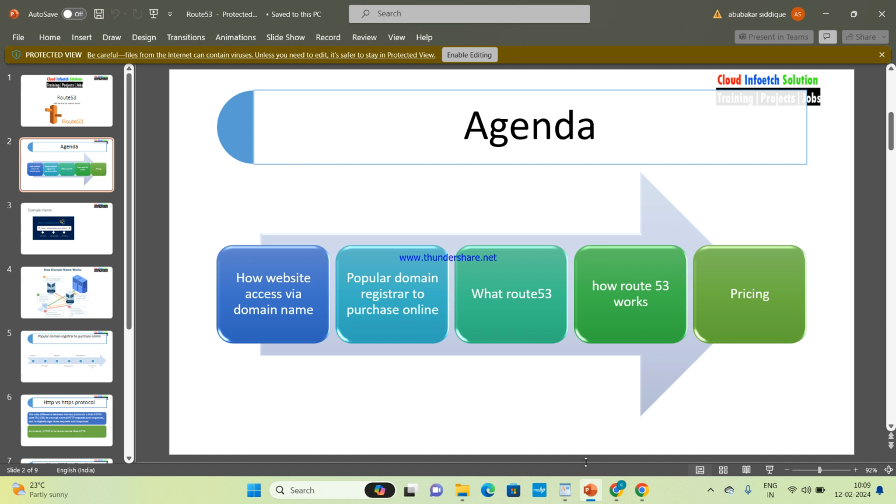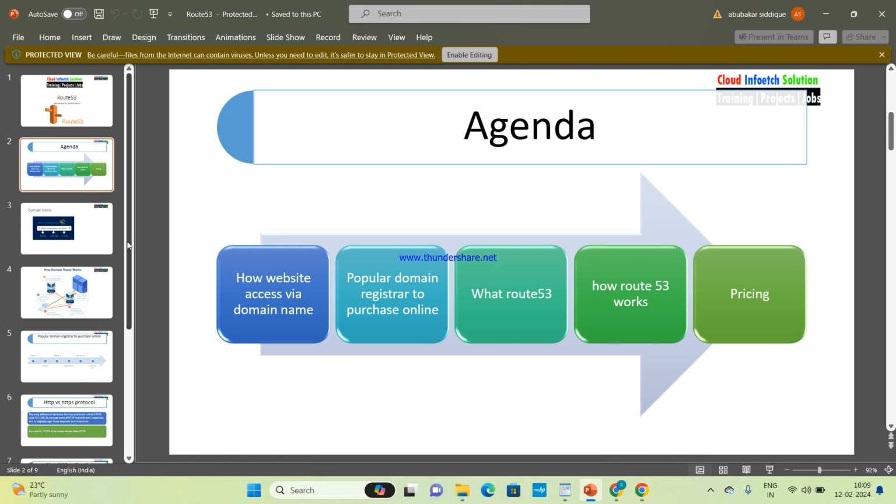So Route 53 is basically where we give a name to that IP address, like facebook.com, netflix.com, flipkart.com, meesho.com, zara.com. At first they were IP addresses, then they were given a custom domain name as Facebook or Netflix or Flipkart.